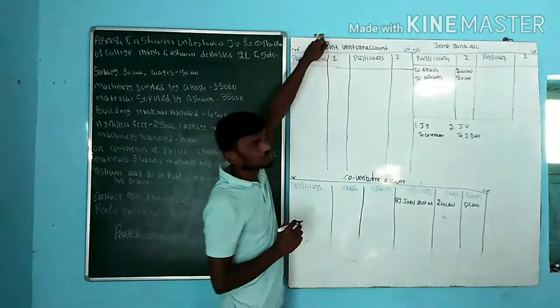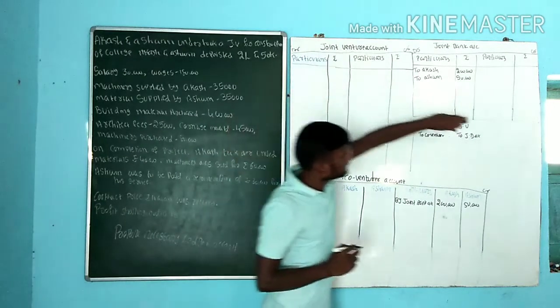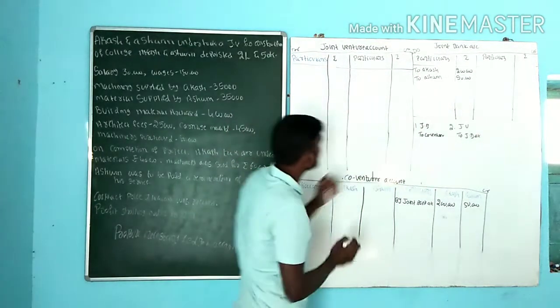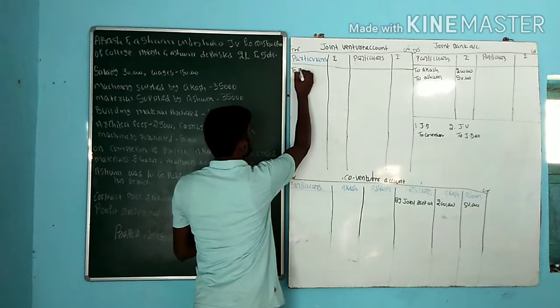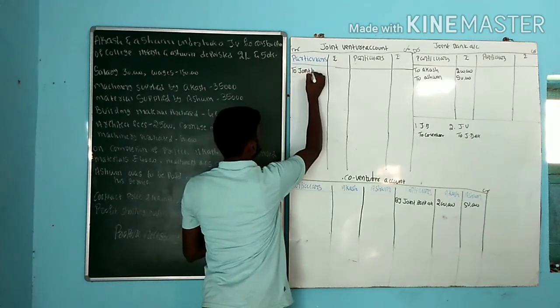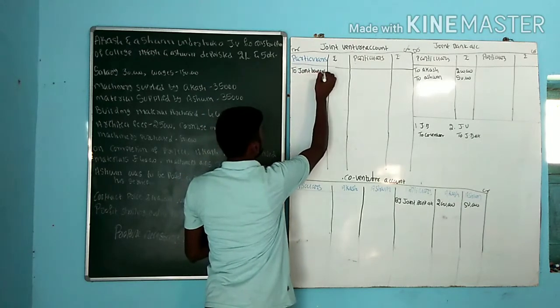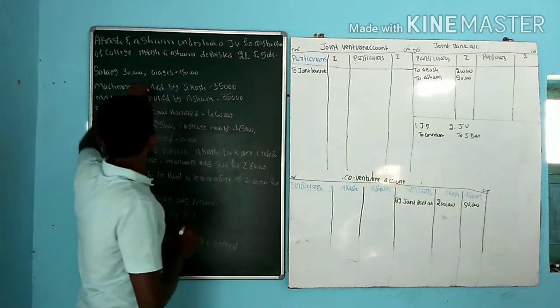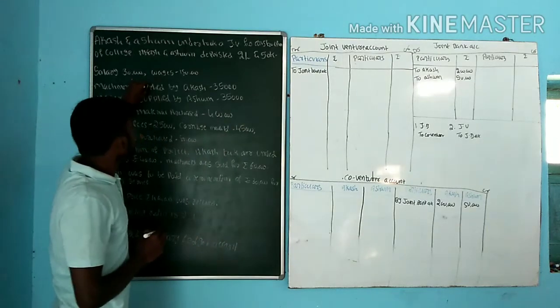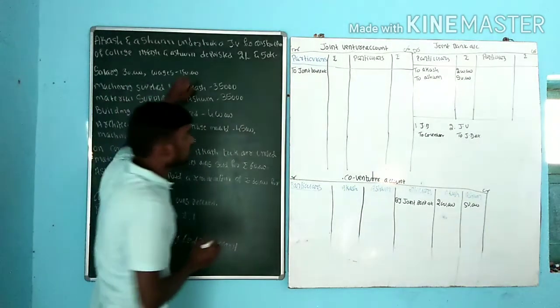Which account do we need to prepare? First one, joint venture. Leave the joint venture; what is left out is, to joint bank account. How much salary? Salary is 30,000. How much wages? 1,80,000.